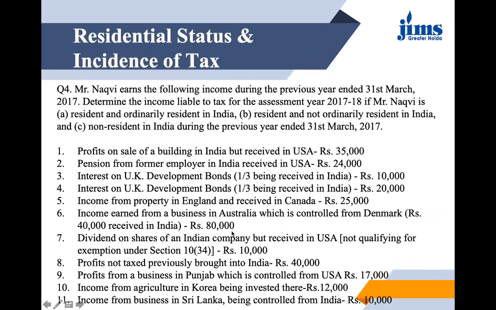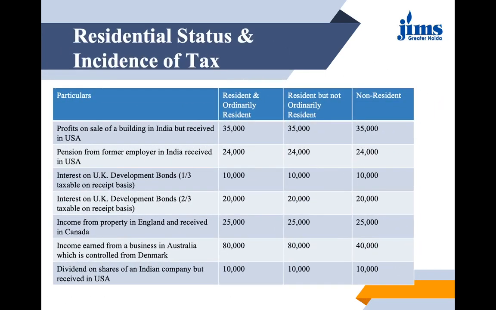Next we have number 6, that is the income earned from business in Australia which is controlled from Denmark. 40,000 received in India, and the total income is 80,000. Let us see, it would have a different effect. Income earned from a business in Australia, but controlled from Denmark. If a person is resident, obviously it will be taxed. But in case he is a non-resident, he would be taxed only for that income which he is receiving in India. So just 40,000 would be taxed, not 80,000.